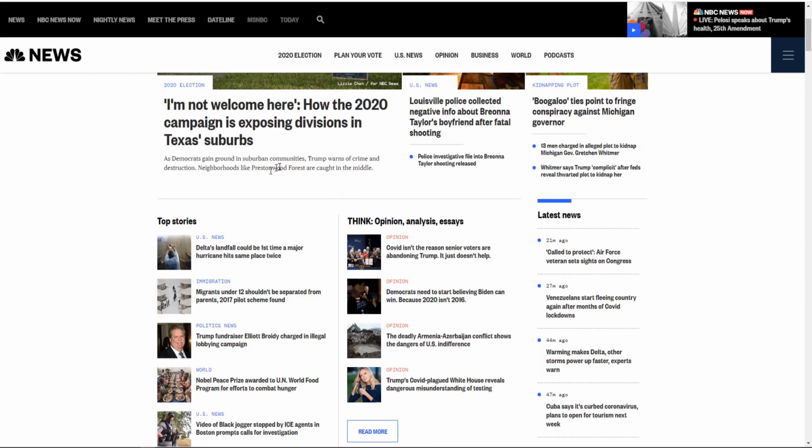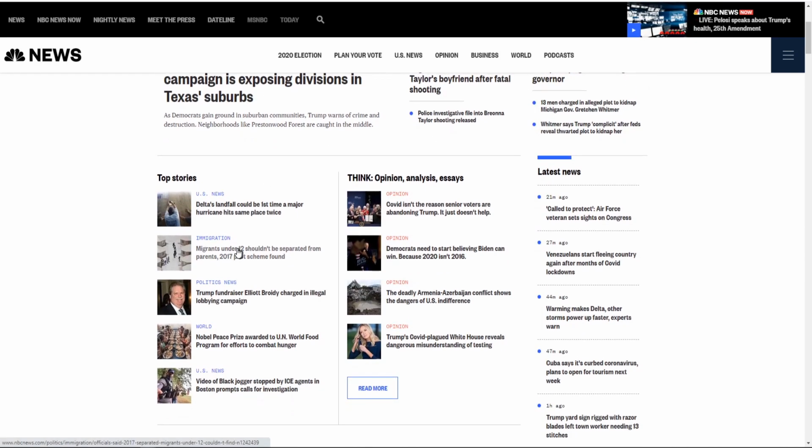Now, let's look down here. Top stories. Migrants under 12 shouldn't be separated from parents. Subjective or objective? Well, this is subjective because this is a statement that somebody is making. This is their opinion that migrants under 12 shouldn't be separated from parents. So therefore, it is subjective.